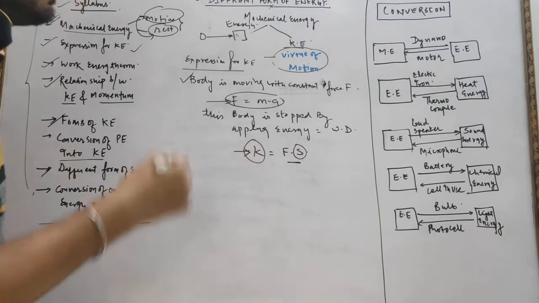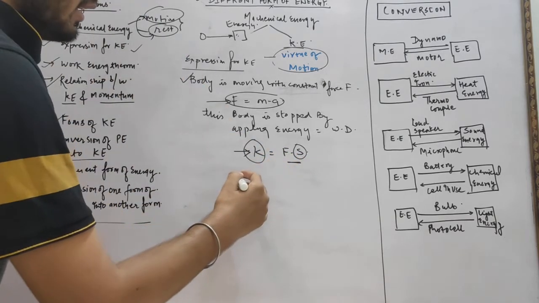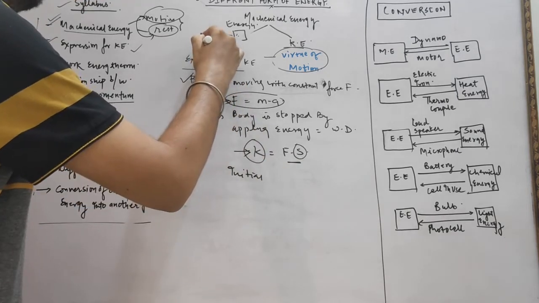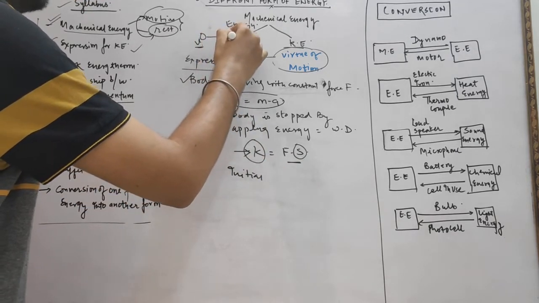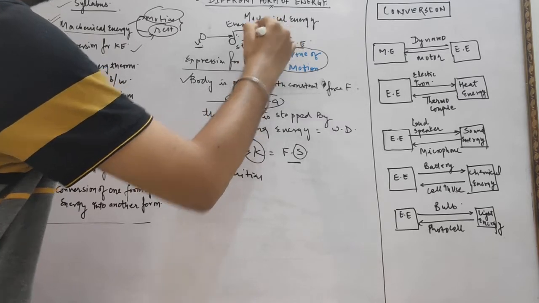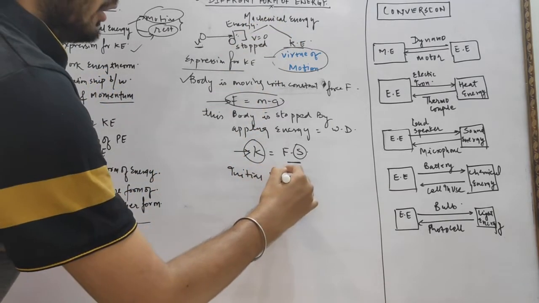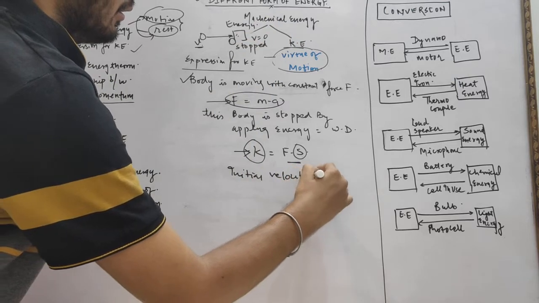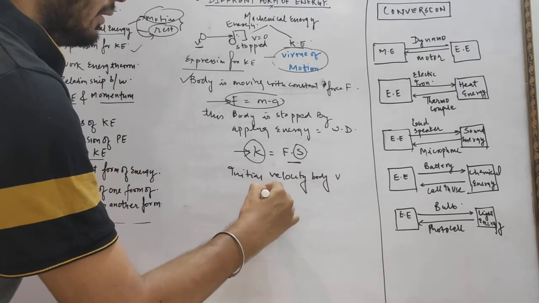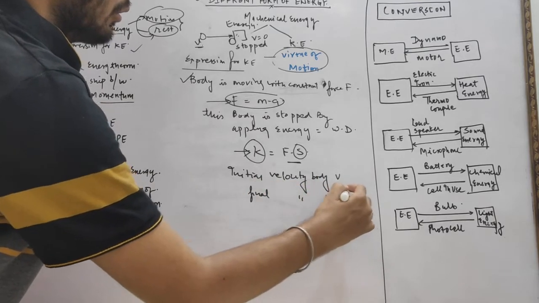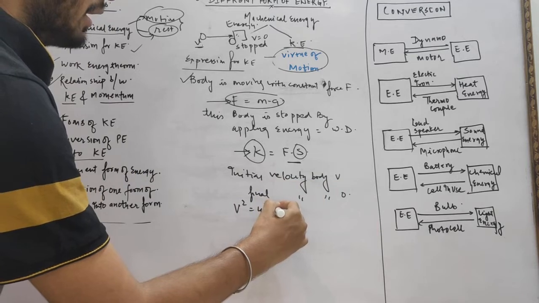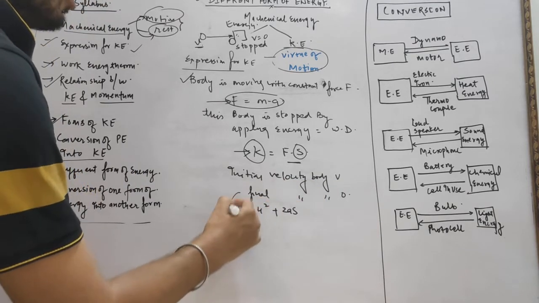So we know very well, suppose the initial velocity of the body is v, and finally where the body is stopped, the final velocity will be 0. We know very well v square equal to u square plus 2as, and the final velocity is 0.